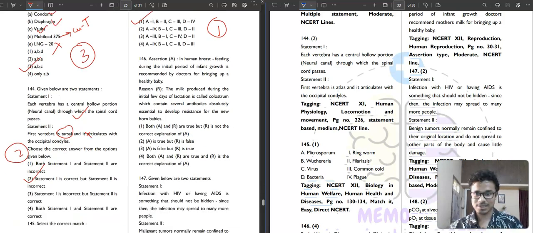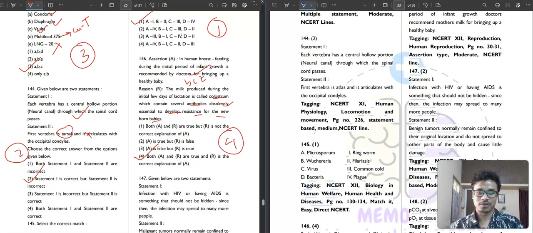Then question number 146. It is saying, in assertion, in human breastfeeding during the initial period of infant growth is recommended by doctors for bringing up a healthy baby. Absolutely correct. Because the milk produced during the initial few days of lactation is called colostrum, which contains several antibodies, absolutely essential to develop resistance for the newborn baby. Both statements are correct, and the reason is perfectly explaining the assertion. So both assertion and reason are correct, and the reason is the correct explanation of the assertion. So the fourth option is your correct answer.